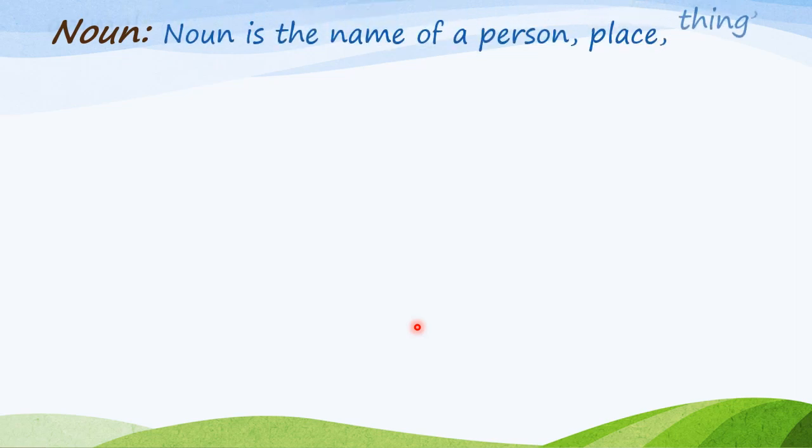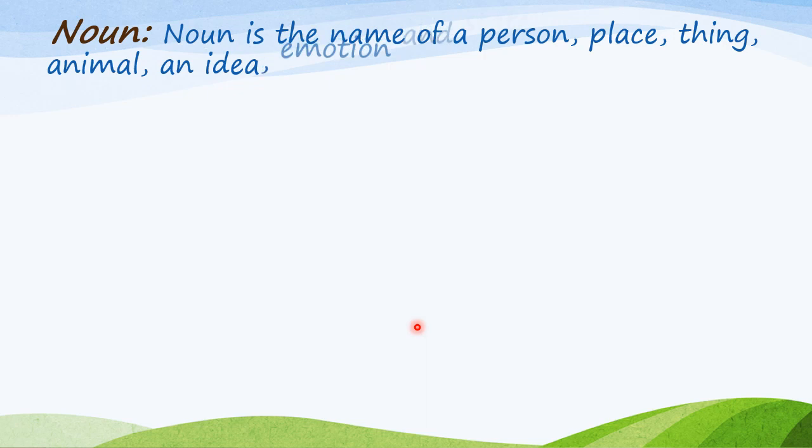As we all know, nouns are the words that tell us about someone or something. Or we can say these are the naming words that help us to identify different things around us. Yes children, so we can define noun as a naming word.